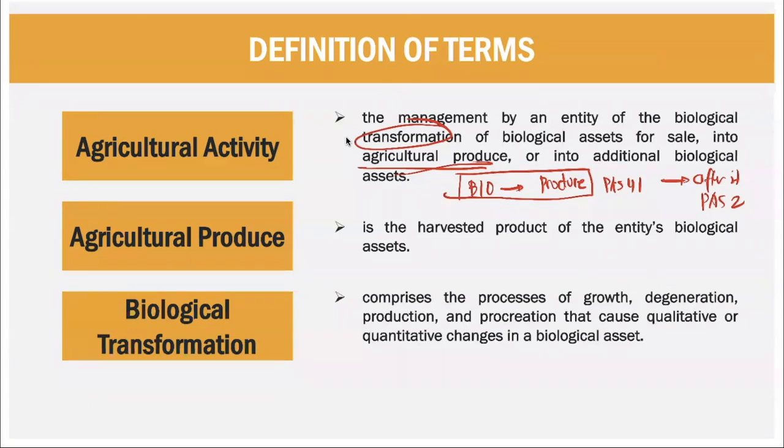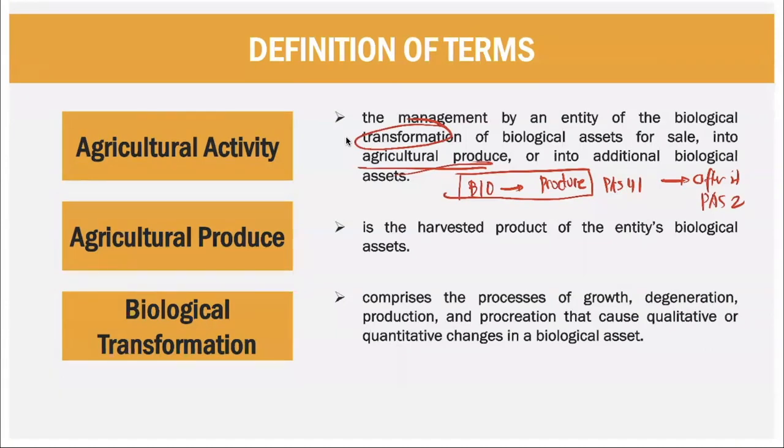So we will only limit ourselves for PAS 41 on the time we have a biological transformation until the time there is a produce. After that, PAS 2. I hope we are clear here. Agricultural activity, transformation, and then the transformation of that to a produce, PAS 41. After accounting for the produce, PAS 2. Clear?